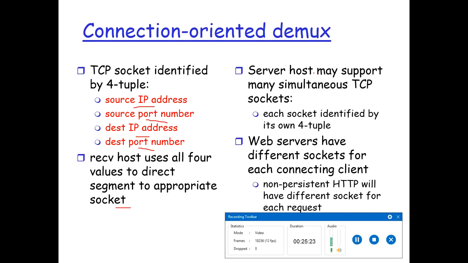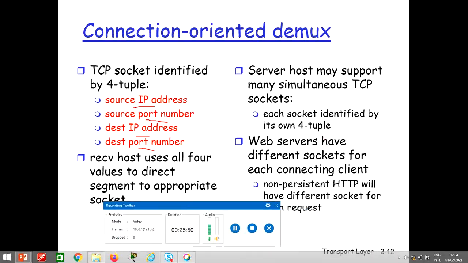The server host may support many simultaneous TCP sockets, and each socket is always identified by these four values.